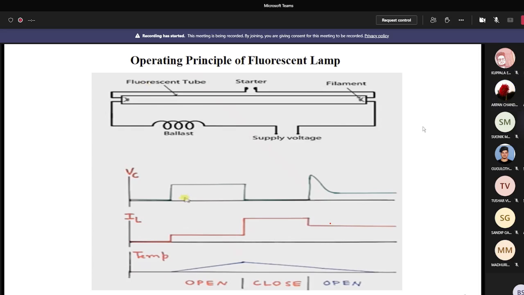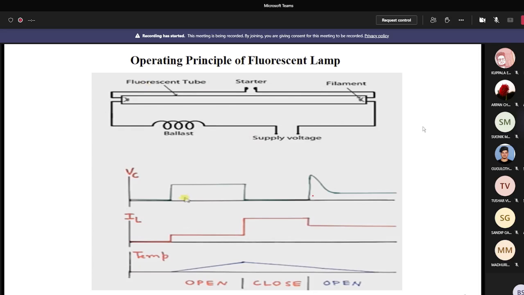Just see this question in English so that everyone can follow. At the connection moment there is a short circuit. When there is a short circuit, there is a voltage drop here. When there is a voltage drop, you can see the high current IL, and the temperature decreases because the voltage is very low. When the voltage is very low, the neon gas or helium gas inside the starter does not maintain its ionization state. It returns from its ionization state to the gaseous state.